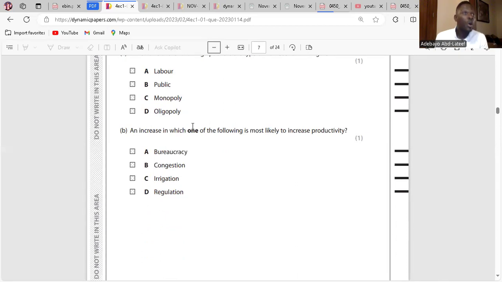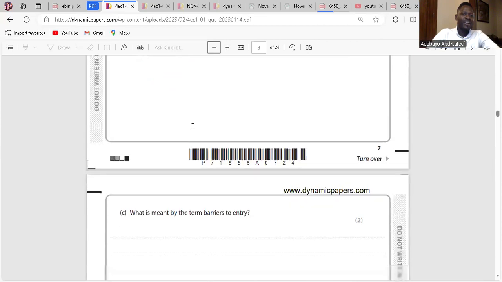Regulations. Regulations are laws that have to be complied with. With a lot of regulations, compliance will delay. Firms will have to spend time to understand what government wants them to do. It takes time. It's not productivity. Clear? Regulations may later bring about efficiency, not productivity. Are you with me? Talking about efficiency, not productivity.